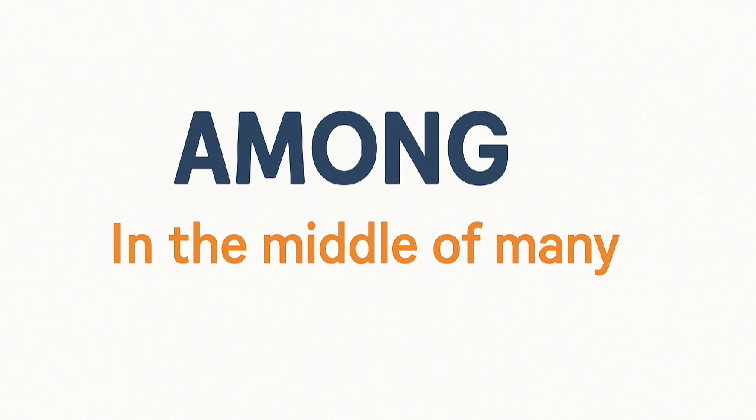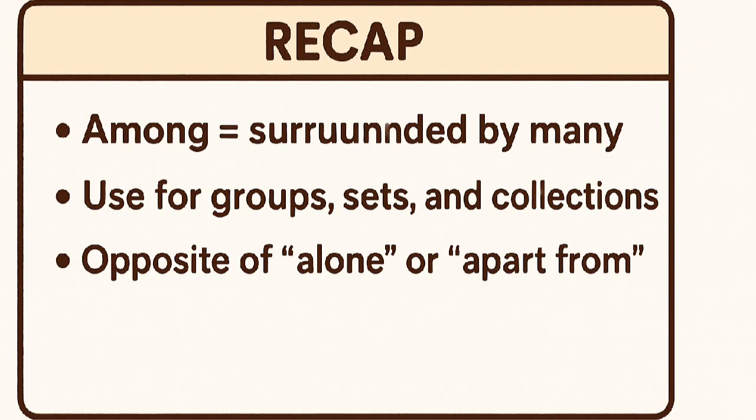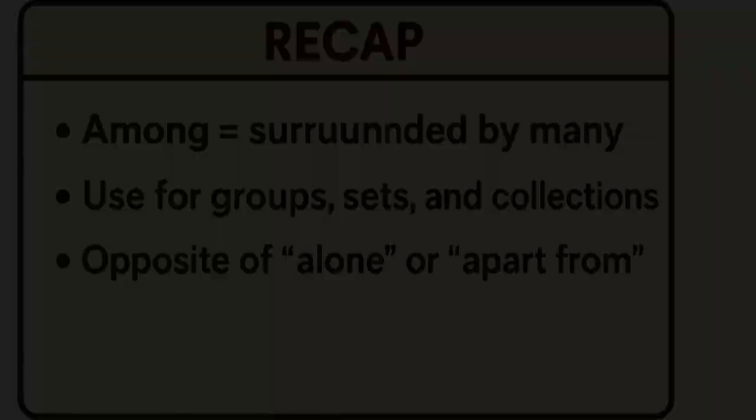Let's recap. Use among when something is surrounded by many things. It's perfect for groups, sets, and collections, and it's never used for only two. That's how we use the preposition among. It shows something surrounded by many things.